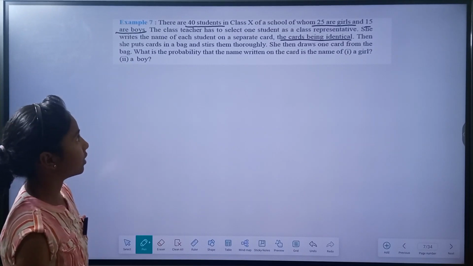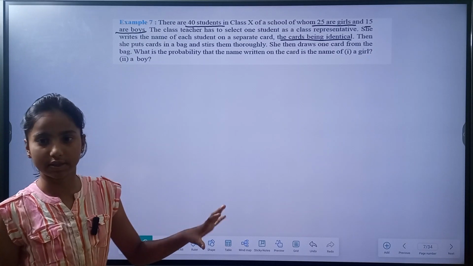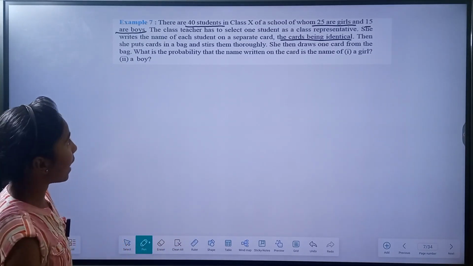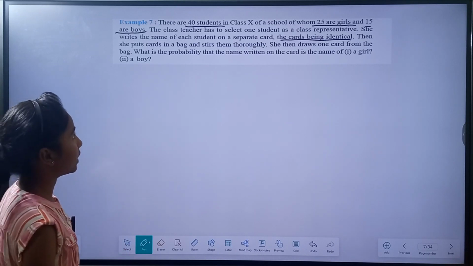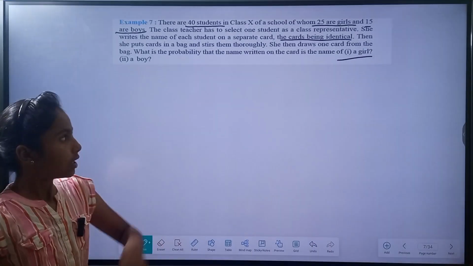Then she puts the cards in a bag and stirs them thoroughly, which means she shuffles those cards in that bag. She then draws one card from the bag. What is the probability that the name written on the card is the name of a girl? Okay, first, name of a girl.